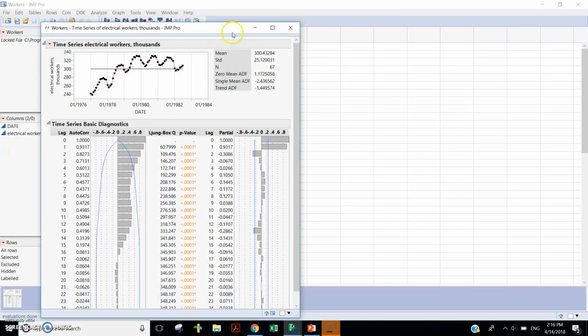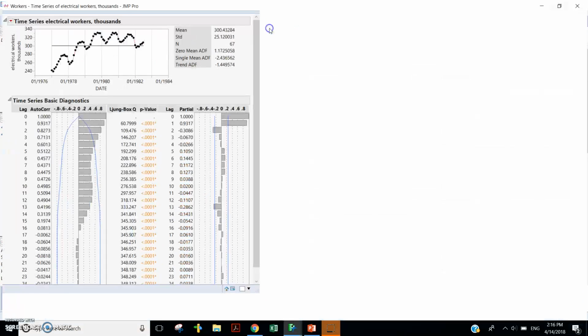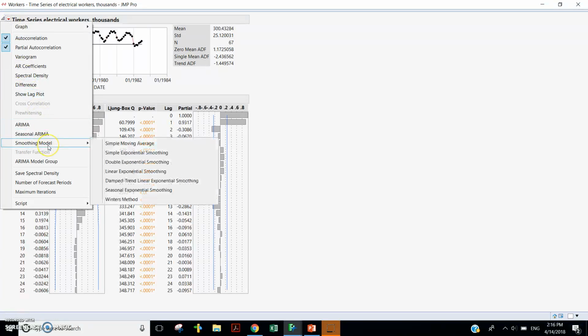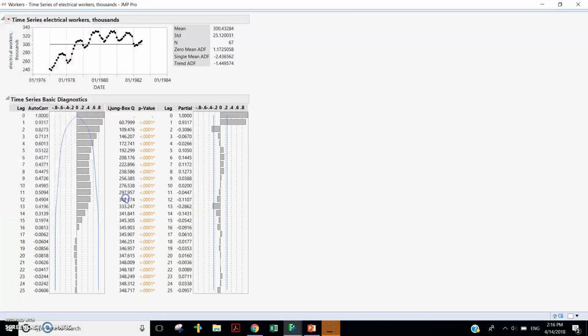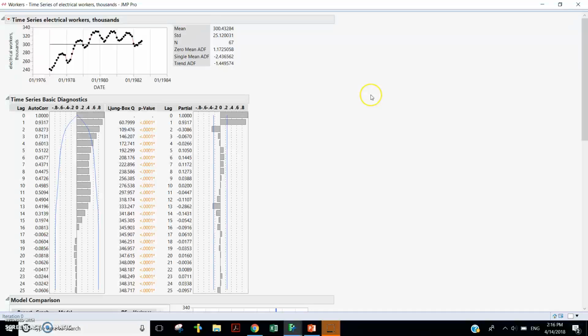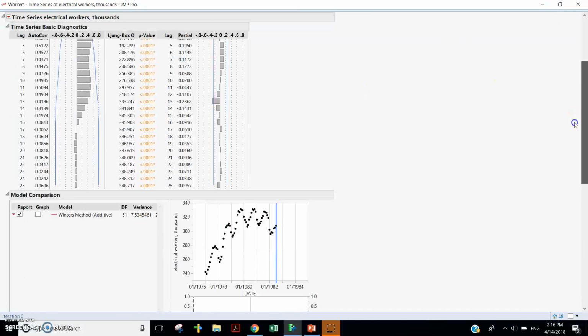This top plot shows the actual data points against time. It looks like there is seasonality with the curves that go up and down. So models with seasonality might make sense here. So we actually fit all of our models to our data, which you'll see on our PowerPoint. But for now in JMP, we will compare Winters' method and seasonal exponential. So we go to Smoothing Model, Winters' method, Estimate, and then just do the same thing for the seasonal exponential model.